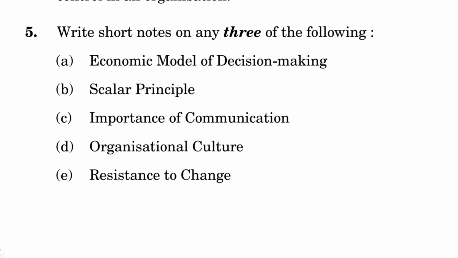So those are the different options if you have 10 rupees with you. Now, the economic man model, according to this method of decision making, says that the person who has those 10 rupees and wants to decide how to spend it will evaluate all the choices and then decide.